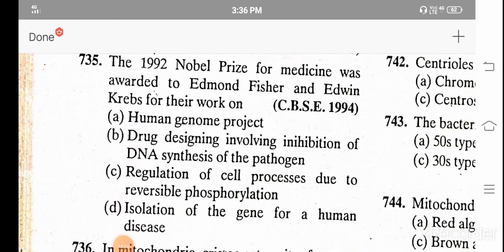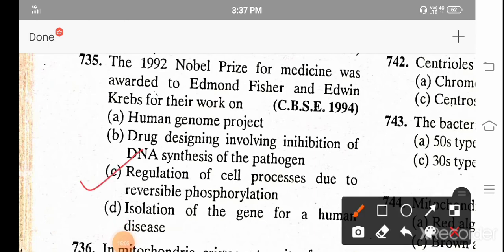The 1992 Nobel Prize in Medicine was awarded to Edmond Fischer and Edwin Krebs for their work on A. Human Genome Project, B. Drug designing involving inhibition of DNA synthesis of the pathogen, C. Regulation of cell process due to reversible phosphorylation, D. Isolation of the gene for a human disease. And the correct answer is C. Regulation of cell process due to reversible phosphorylation. They won the Nobel Prize in 1992.